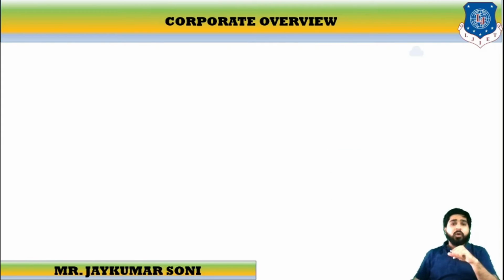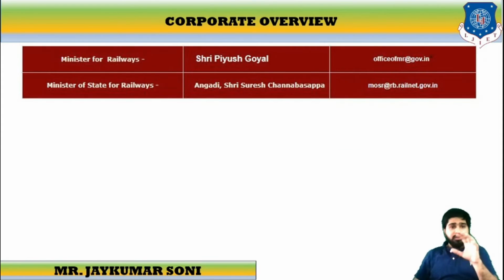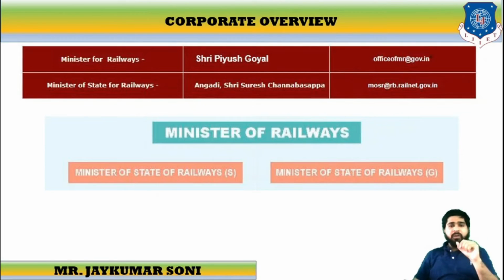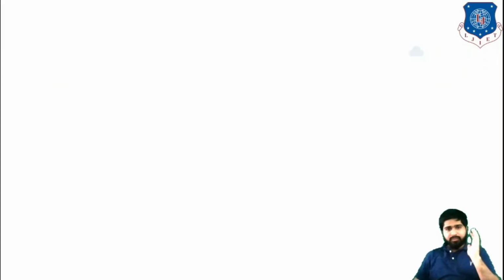If we learn about the corporate overview, nowadays the Ministry of Railways is handled by Mr. Piyush Goyal and the Ministry of State for Railways is handled by Sri Suresh Channabasappa Angadi. This is how it works, Ministry of Railways. It has two hierarchical levels: first is the Minister of Railways and second is the Minister of State for Railways.